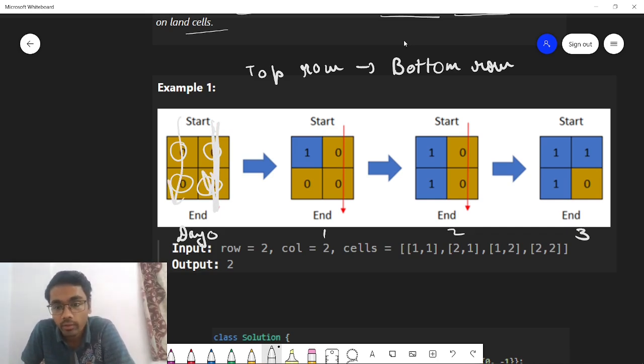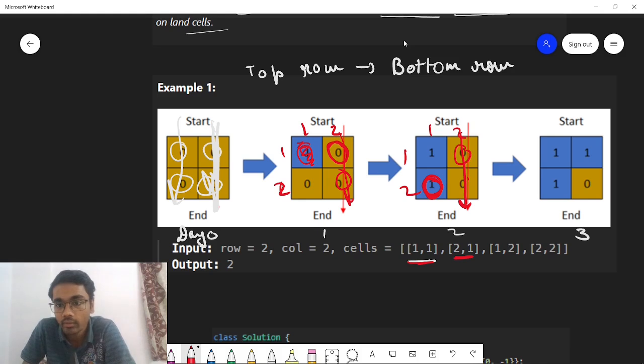On day 1 you can see 1 comma 1 becomes flooded with water. This is the indexing, let me just mark it, 1 and 2. So on day 1, 1 comma 1 is flooded with water. Now you cannot step onto this particular cell, but we can still choose this cell in the top row and go down like this to reach the bottom row. Then comes day 2. On day 2 you can see that 2 comma 1 becomes flooded with water. So 2 comma 1 is this. Still we can go from the top row to the bottom row easily like this.